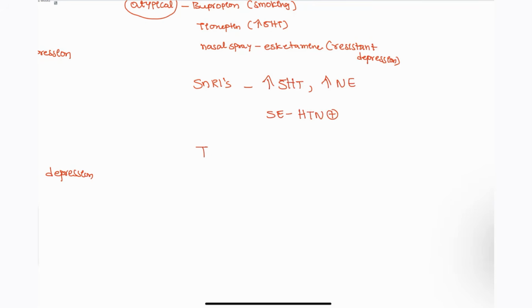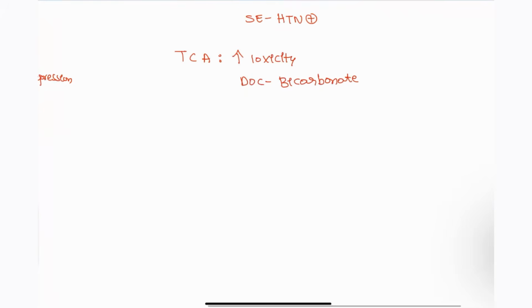Next, tricyclic antidepressants. These tricyclic drugs are actually the most lethal of the antidepressants. If they are associated with toxicity, what is the drug of choice to decrease this toxicity, guys? That is bicarbonate. Bicarbonate should be given for this patient. Commonly the other side effects for these patients will be cardiac toxicity, weight gain, and also obesity, sedation, right?